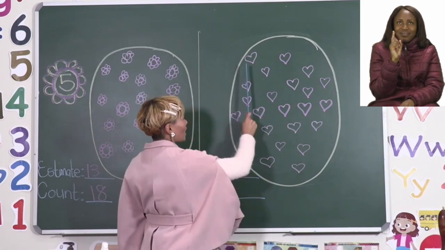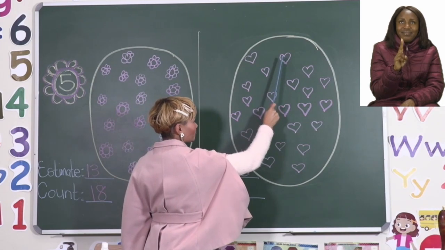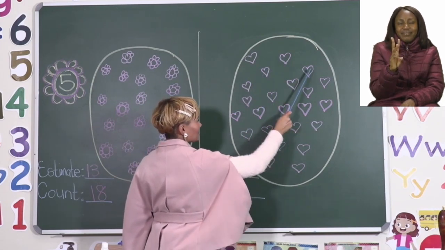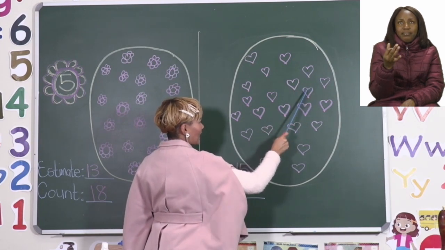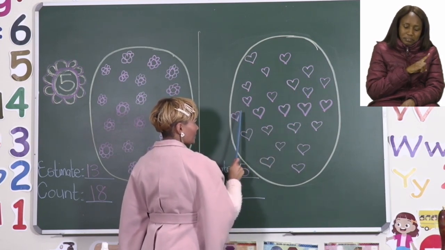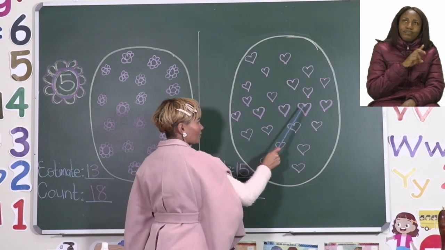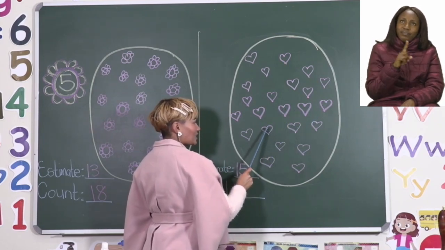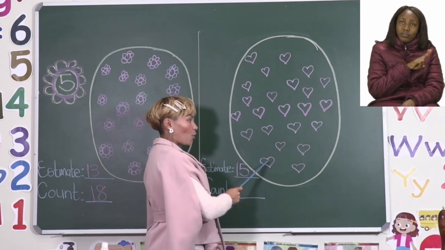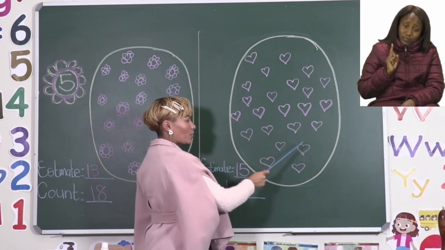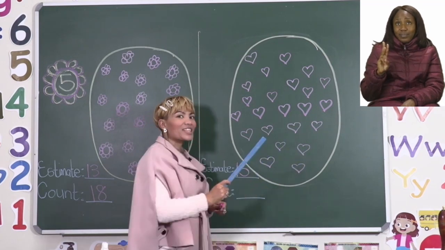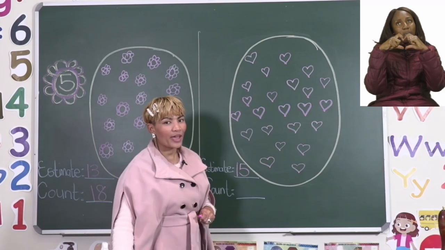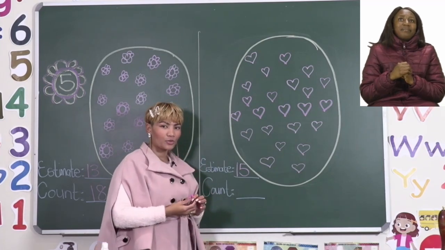Now let's count again. 1, 2, 3, 4, 5, 6, 7, 8, 9, 10, 11, 12, 13, 14, 15, 16, 17, 18, 19, 20, 21, 22, 23 hearts we have. Okay, so now we have an exact amount.